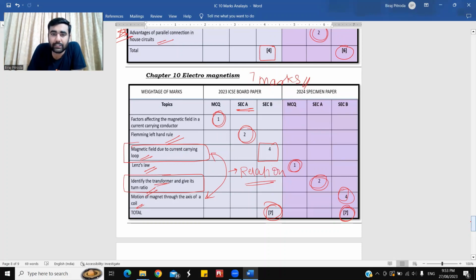Transformer was not there in the 2023 board paper. It was cancelled, as I told you. As we know that there's no cancellation for 2024, we do have a question based on that. ये दोनों topics बहुत ही important हैं. Please take care. Even this, like this, both are actually the same.